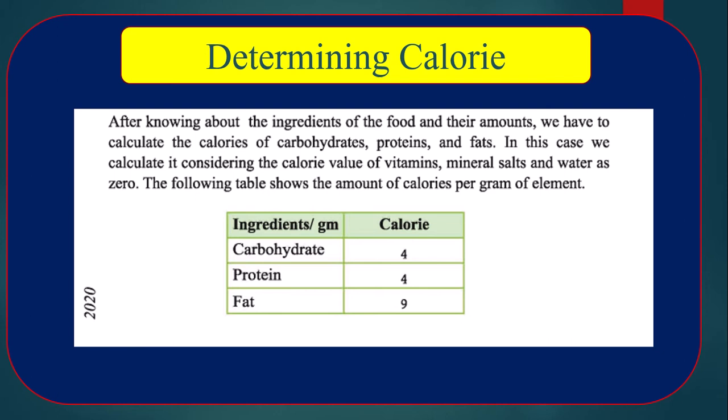The following table shows the amount of calorie per gram of elements. That means from 1 gram of carbohydrate we get 4 calories, from 1 gram of protein we get 4 calories, and from 1 gram of fat we get 9 calories.